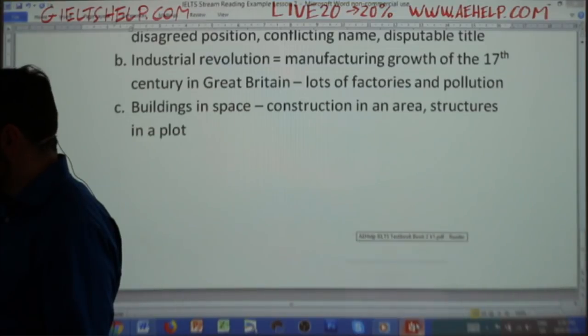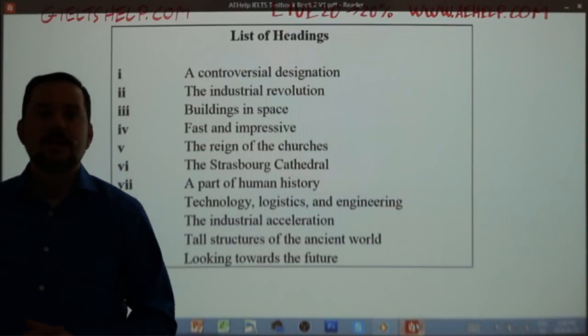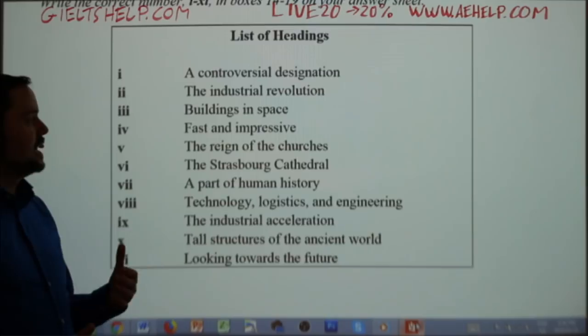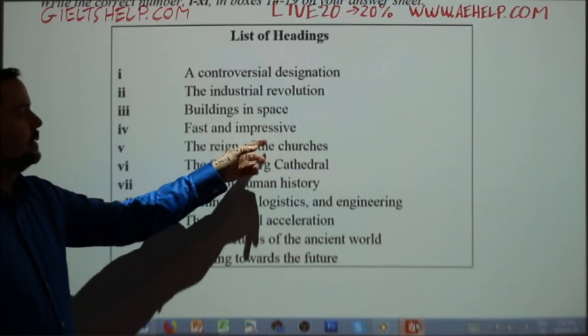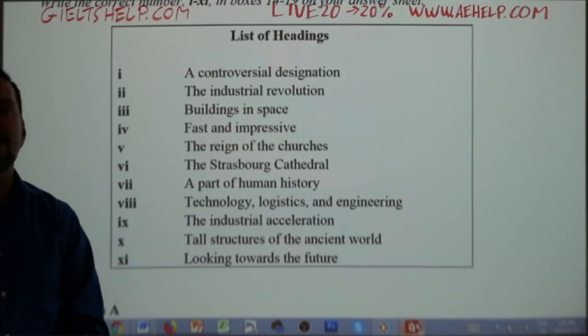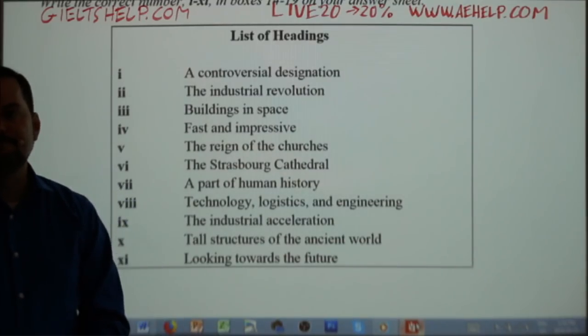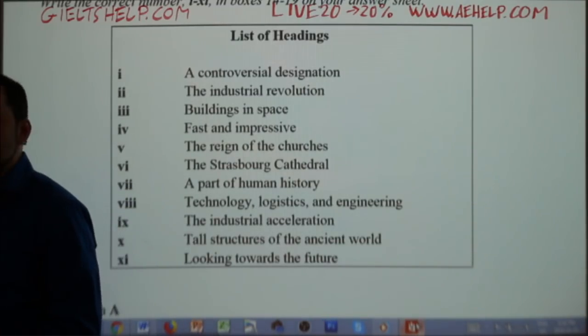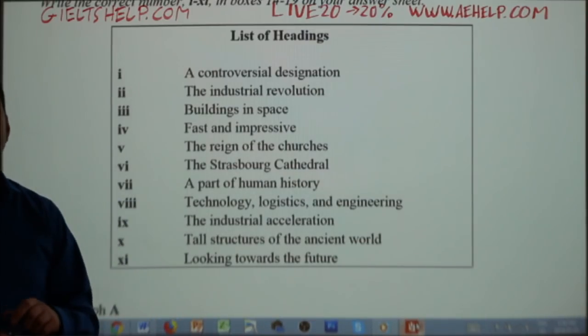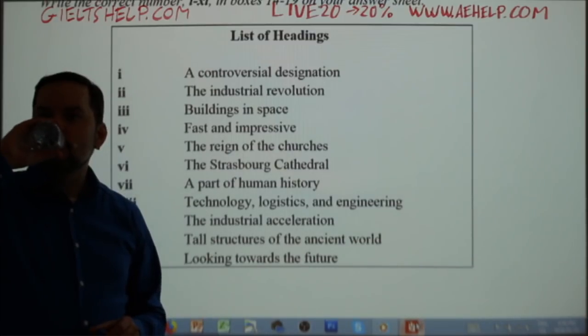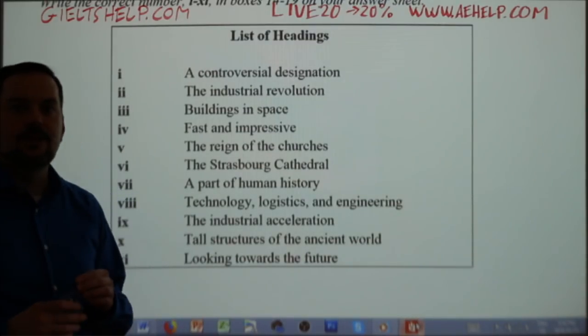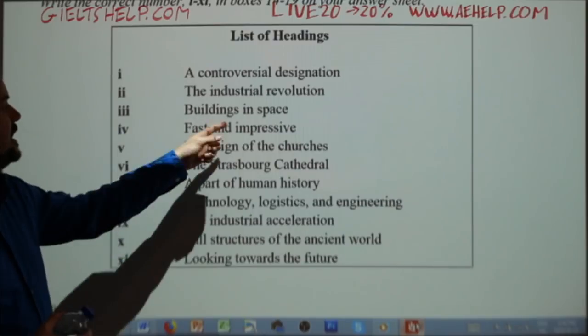All right. Let's hide this, give us a little bit more breathing room, and then back we go to the questions. So that was C. Okay, let's move a little bit faster. Those are some examples. I'm not going to write down for each one the synonyms. Let's do some of them verbally. So fast and impressive. What is another way to say fast and impressive? I'd like to have you engage the lesson, use your brain. Have those cells firing and working away. What's another way to say fast and impressive?